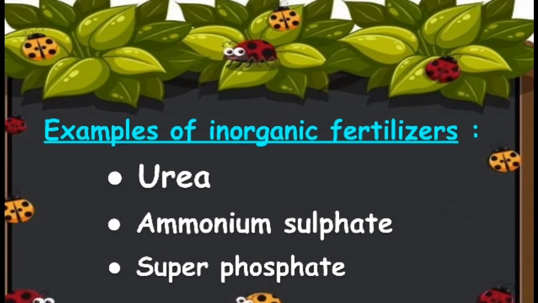Okay children, now let's see some examples of inorganic fertilizers. Urea, ammonium sulfate and superphosphate.